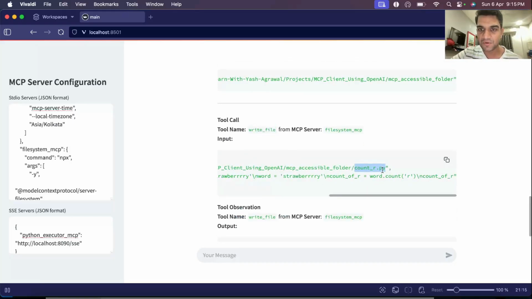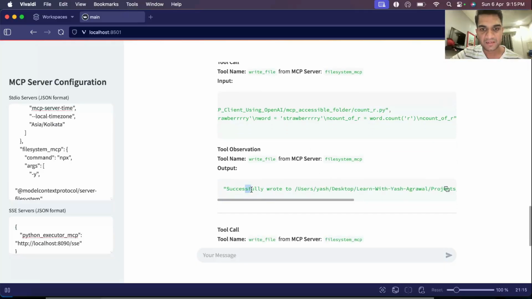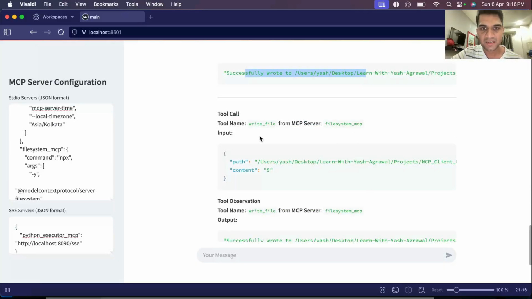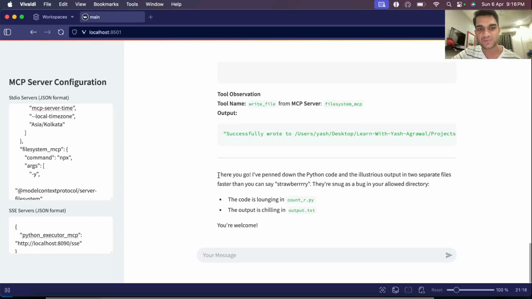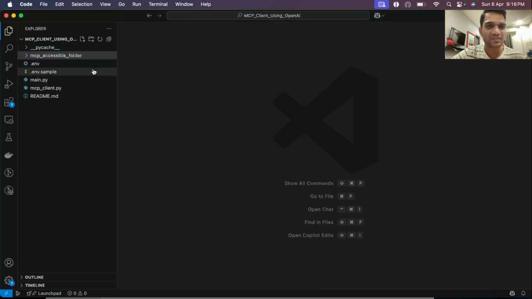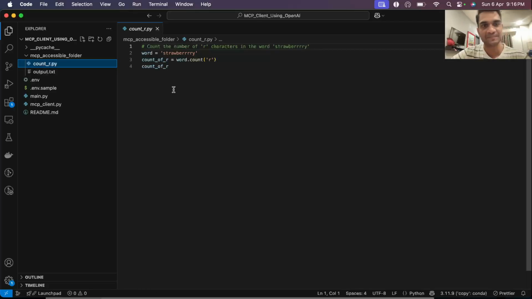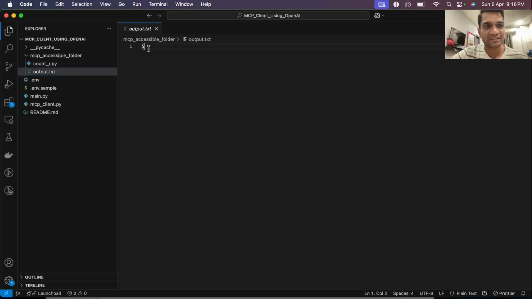It's made a count_r.py file and it's successfully written. Now it's writing another file. This is output.txt, again in the same folder. That is also successfully written. Final response is, there you go, I have penned down the Python code and the illustrious output in 2 separate files faster than you can say strawberry. Basically saying it generated 2 files. Let me just go and check. So this is the folder that we had given access to, and these are the 2 files we can see which have actually been created, and this is the code that it ran, and this is the output.